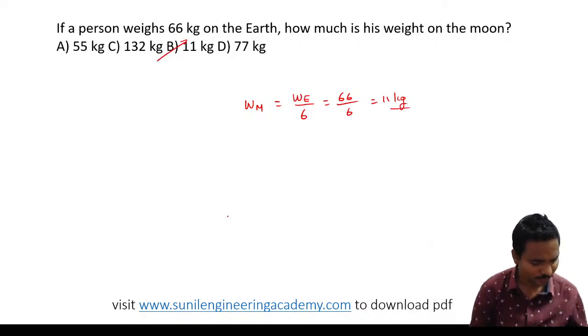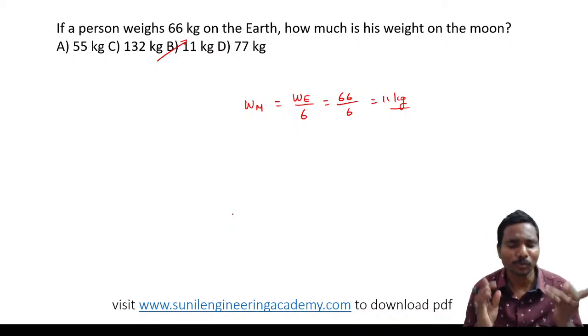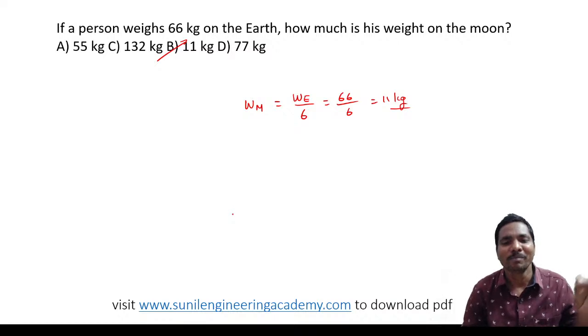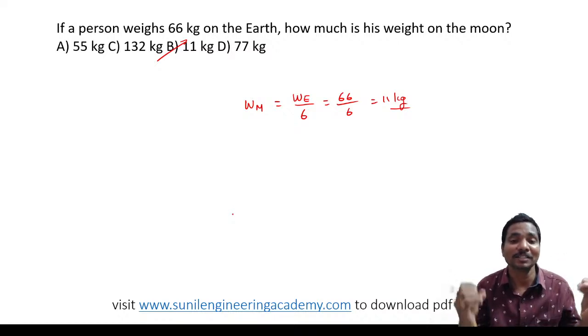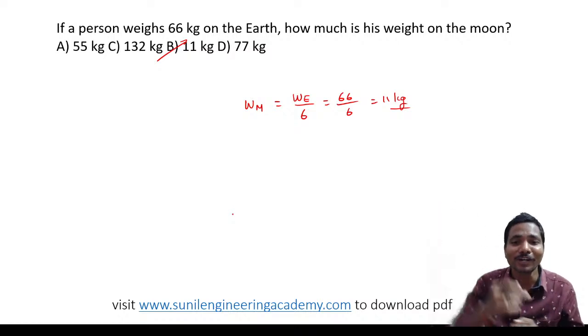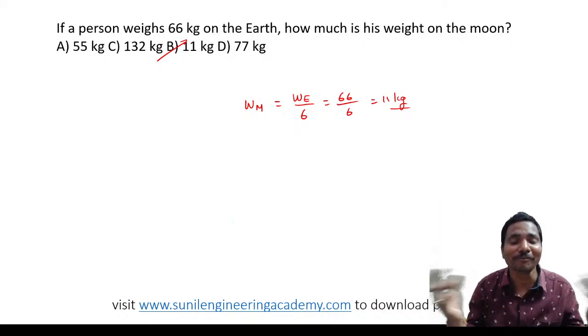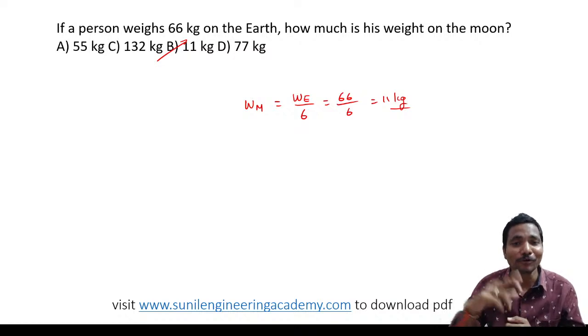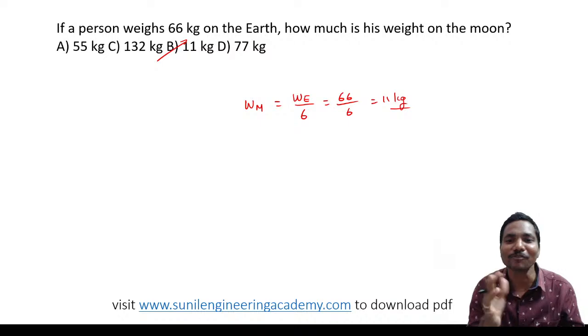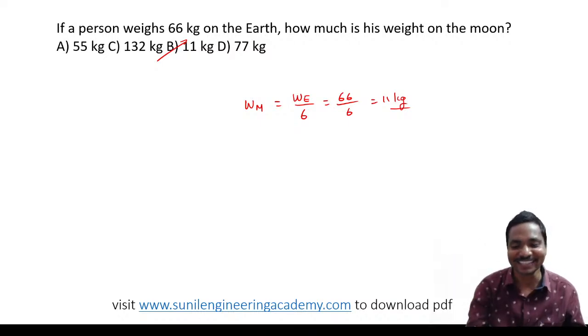So many of you are worrying about your weight. 80 kgs, 90 kgs, 100 kgs, 110 kgs. No need to worry. If you go to the moon or to other planets, your weight will change. If you go to the moon, and you are 60 kg, then it will be 10 kgs only. If you are 120, on the moon it is 20 kgs only. So it is not your mistake. It is a mistake of the planet. So don't feel like that.